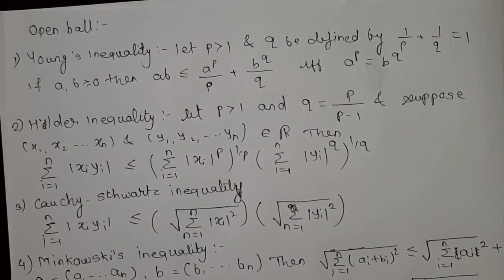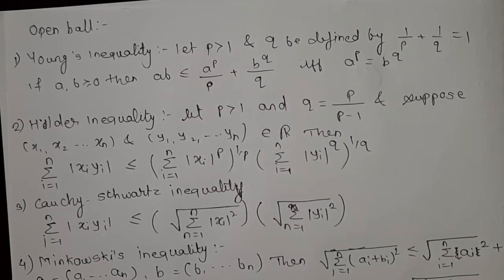So now let's start with today's topic, that is open ball.